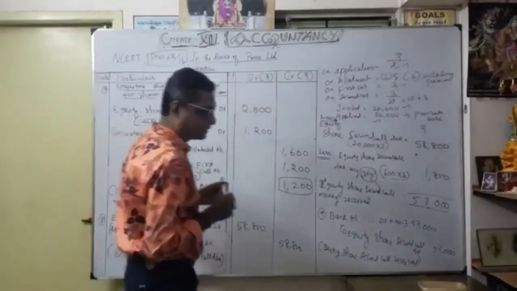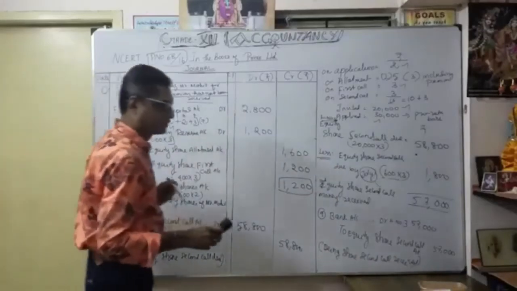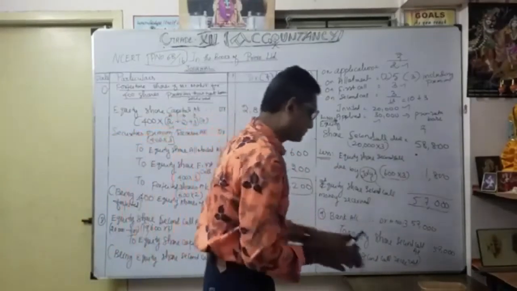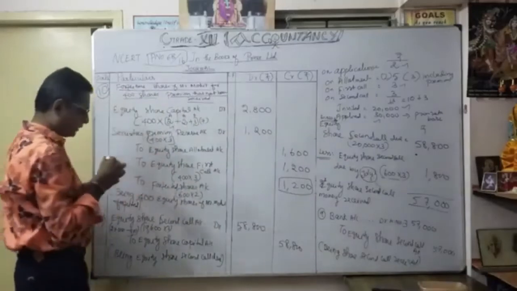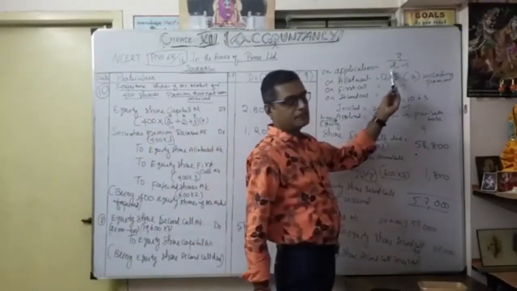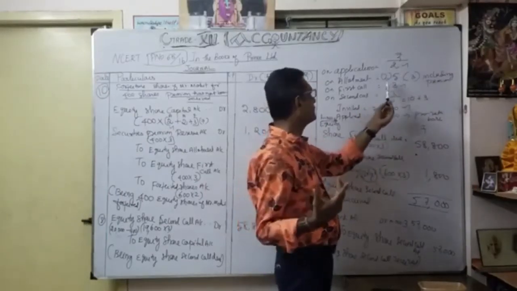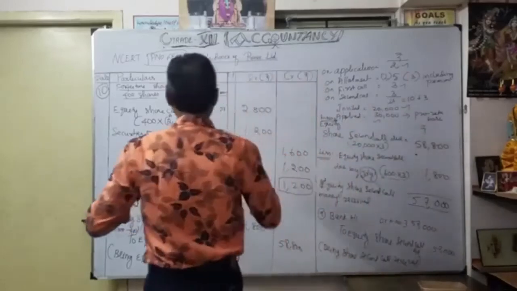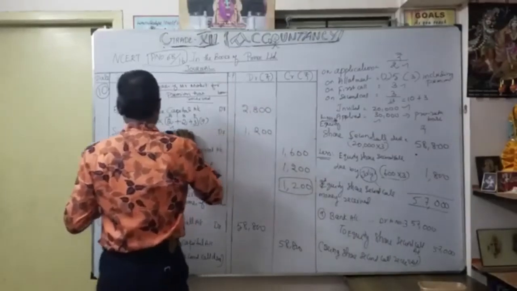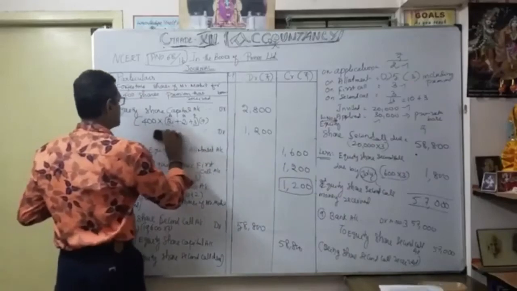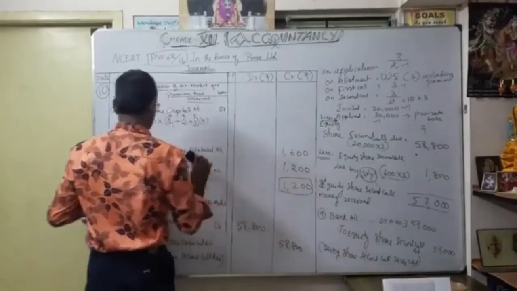Okay, so now let's see the same example here. This one I make it 10. Here what happened? Jolie paid the application, and then the allotment also. Naturally, the share premium was received. So he defaulted only on the first call and second call. So we have to write here that the premium has been received. Second, the premium has been received. Here we need not write the securities premium reserve account. Have you understood? Okay.